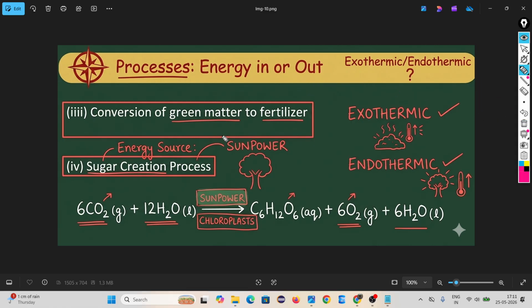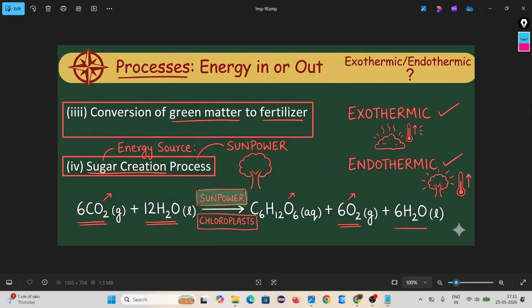Sir, give an example of an endothermic reaction. Look, if you remember our photosynthesis. What is happening in photosynthesis? Carbon dioxide and water require sunlight. Requiring sunlight means energy is absorbed from the surroundings.